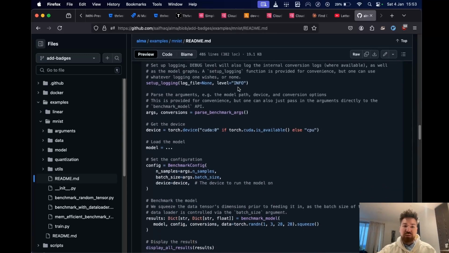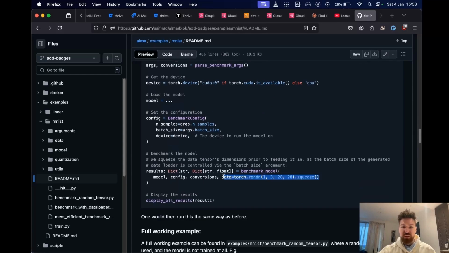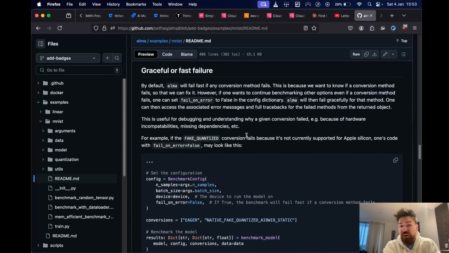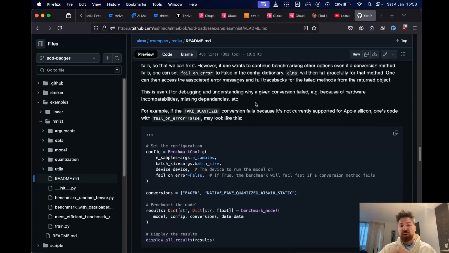Then we don't need to use an explicit data loader. We can initialize a data loader internally. So that's what this example goes over. Graceful or fast failures. By default, Alma will fail gracefully in case some option doesn't work on your hardware. For example, not every option supports every piece of hardware out there. There's cutting edge stuff. But on top of that, some of the models that you can create in PyTorch won't support certain conversion options, like TorchScript. It doesn't support the entire set of PyTorch models.